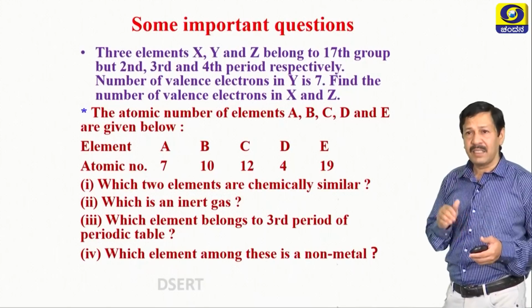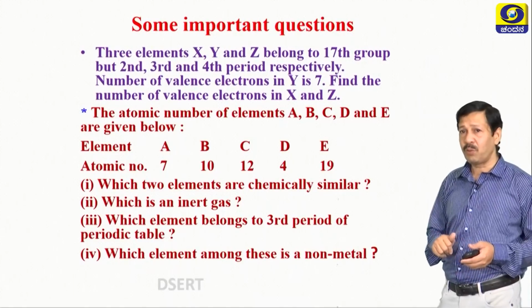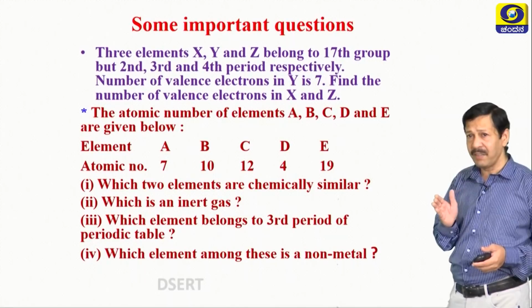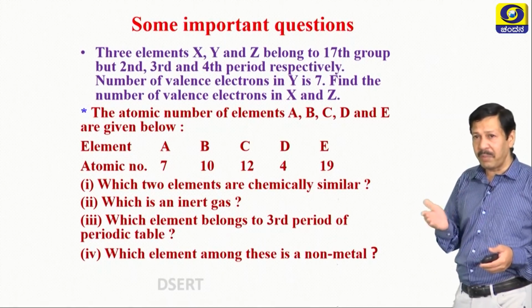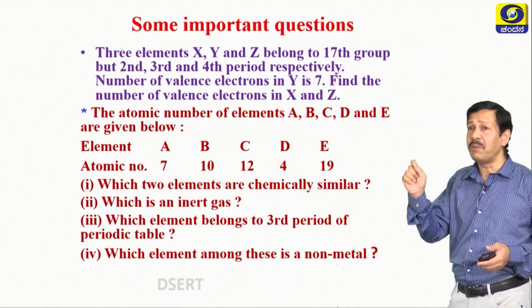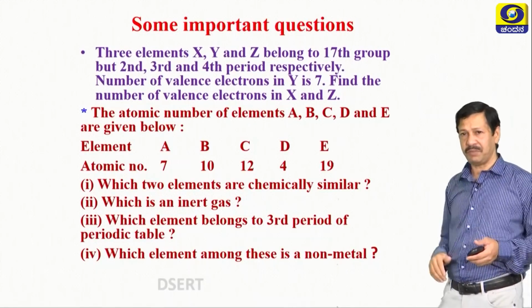Now let us say E is 2, 8, 8, 1, so potassium. So there is a resemblance between magnesium 12, C, and D, 4, beryllium. In the examination you should not write magnesium, aluminum, etc. You have to write A, B, C, D if it is given in the question.